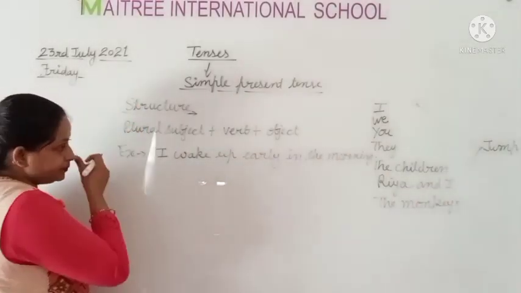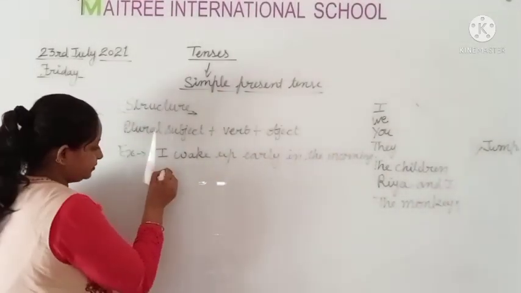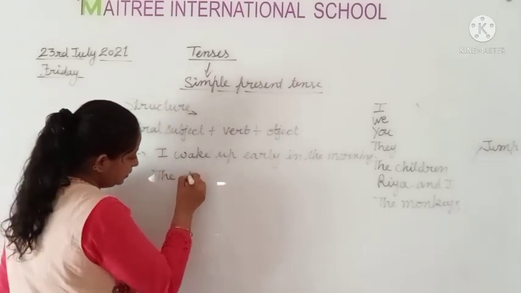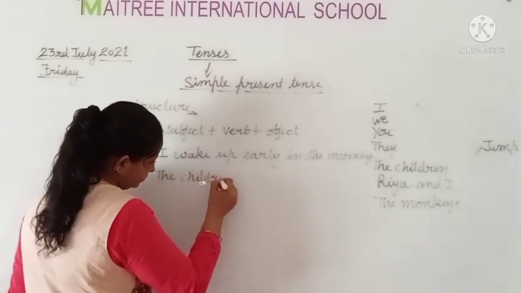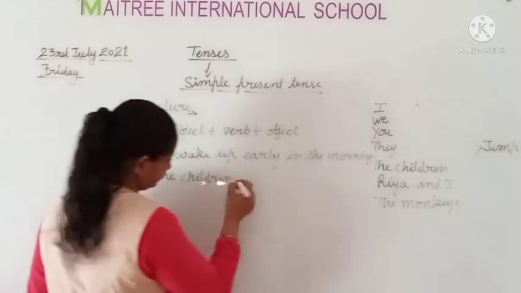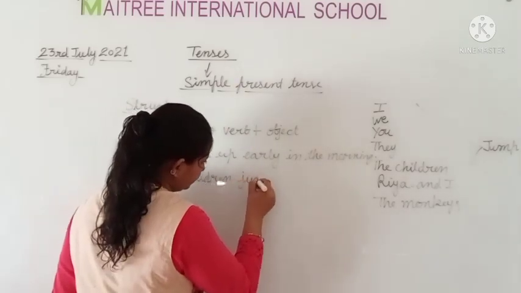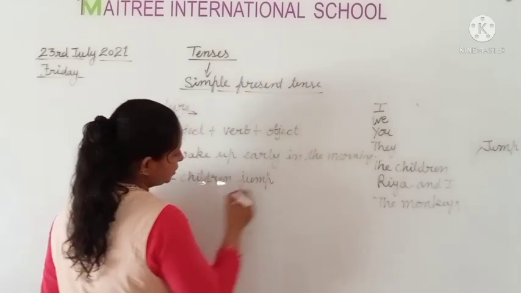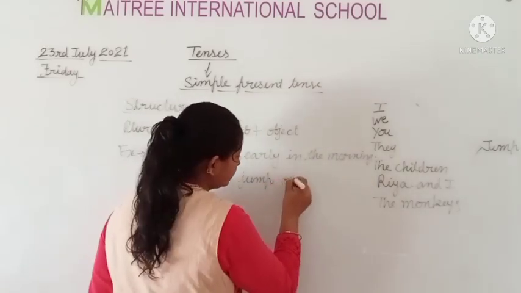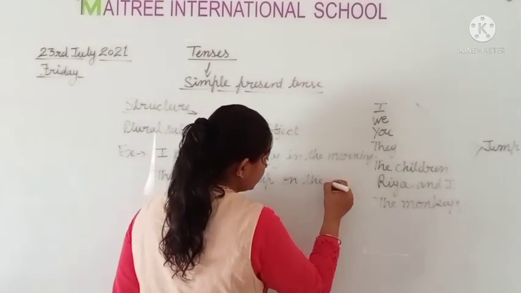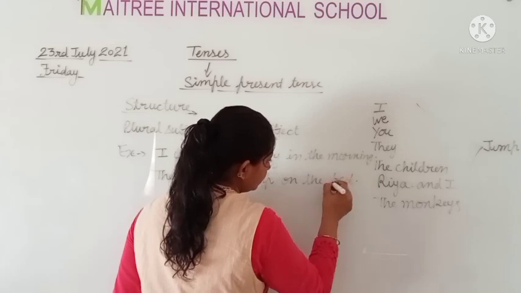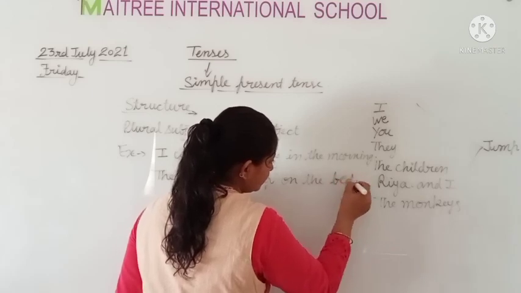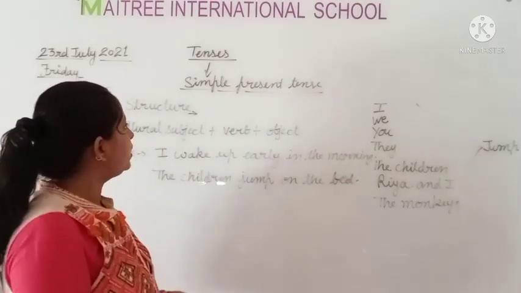Okay, and the second example, the children jump on the bed. Clear to all?